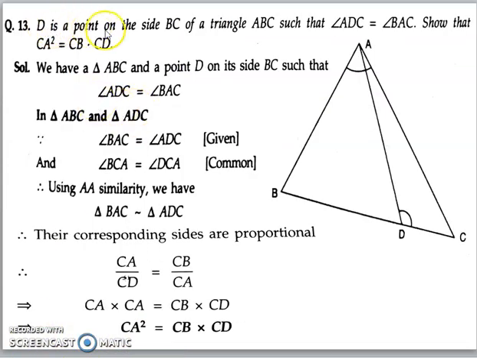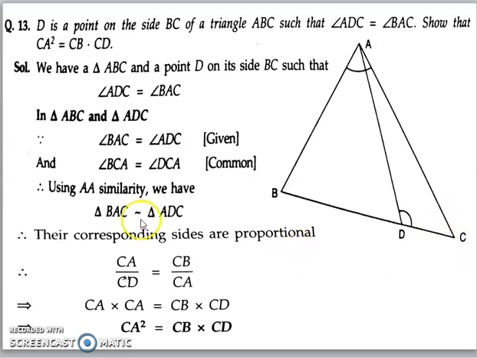13th problem. D is a point on the side BC of triangle ABC such that angle ADC is equal to angle BAC, that is the marked angles are equal. Show that CA square is equal to CB into CD. Now we have a triangle, in triangle ABC, ADC and BAC are already given equal and angle C, this angle, is common angle for both the triangles. That is BCA is equal to angle DCA as it is a common angle.